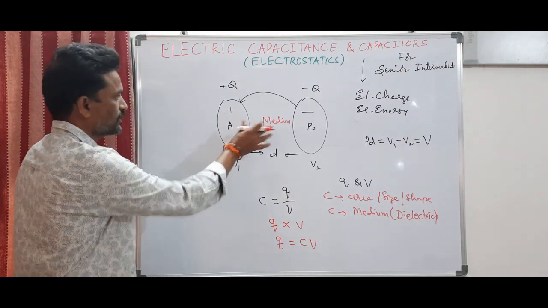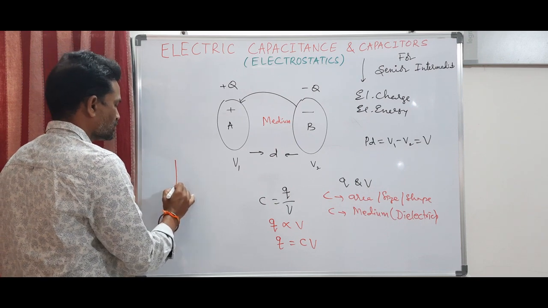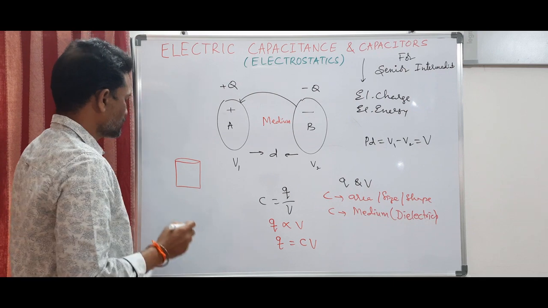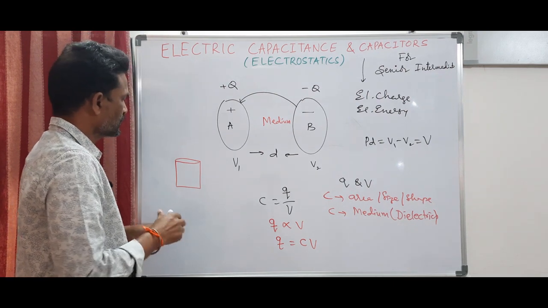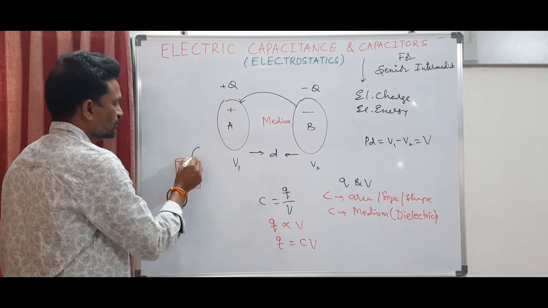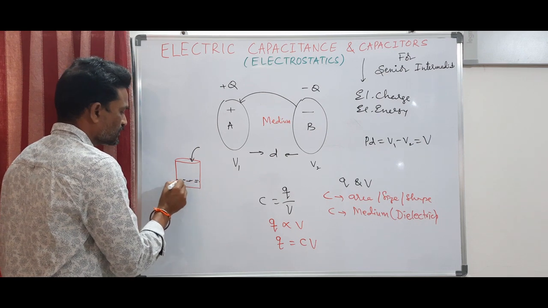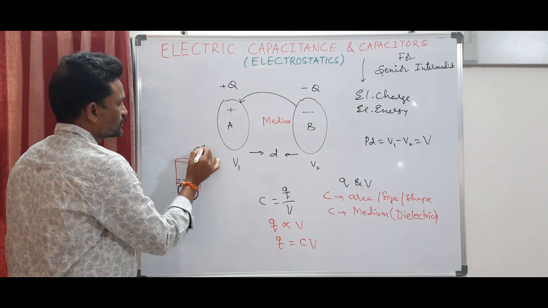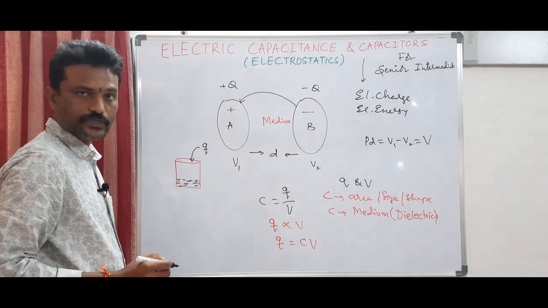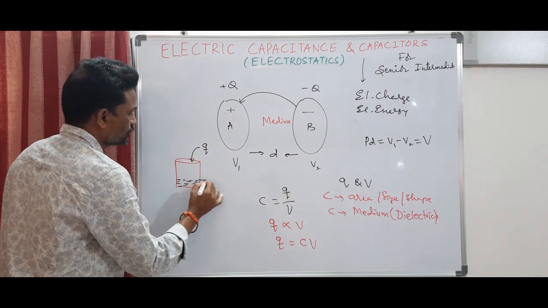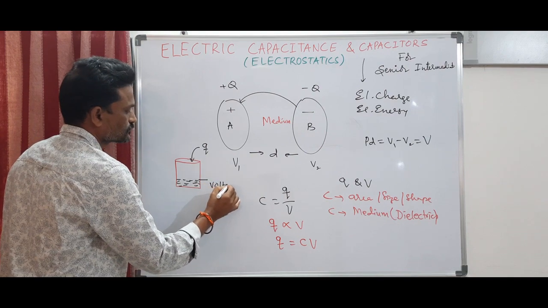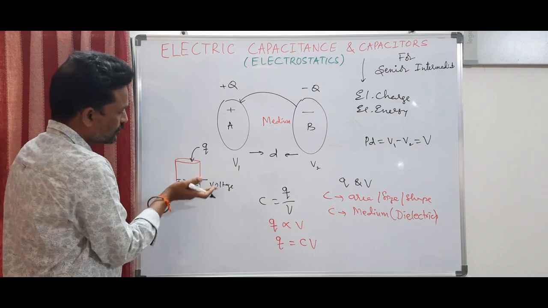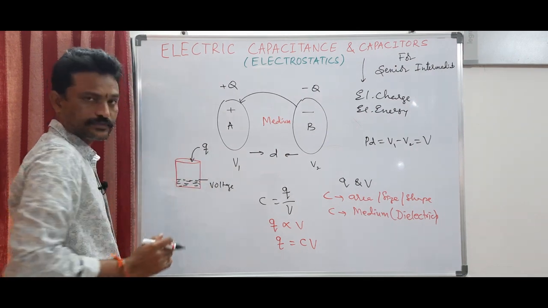Right. Now I compare a capacitor with a glass. Consider a glass. Now in this glass I am pouring some water. As soon as I pour some water, the water level in this increases. So I am adding water. Here water resembles electric charge, and the level of the water resembles voltage. So as you pour more water, the water level in the glass increases.